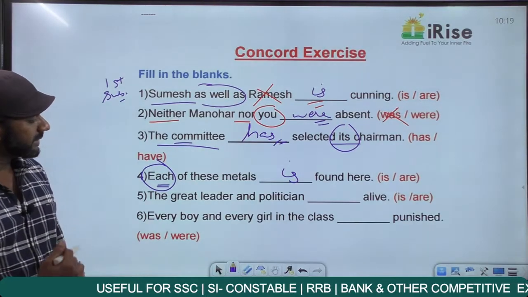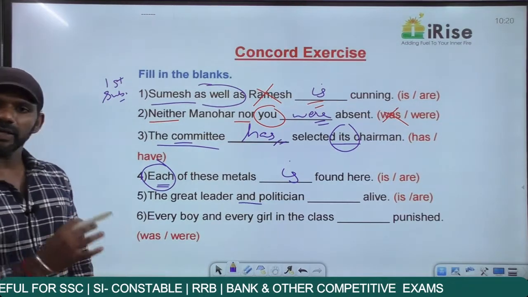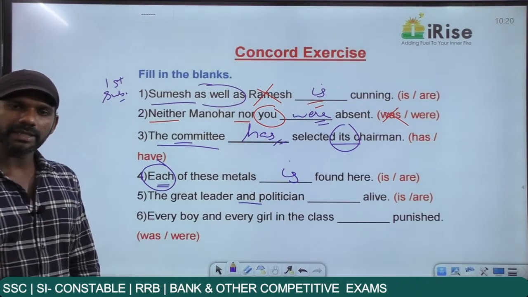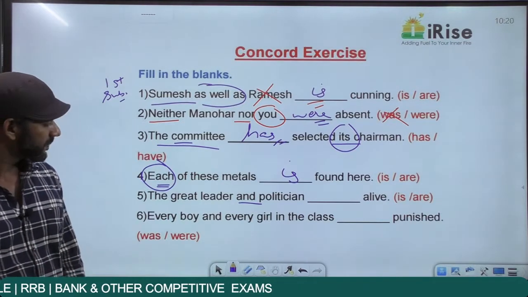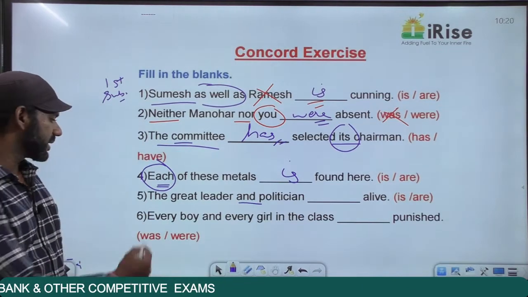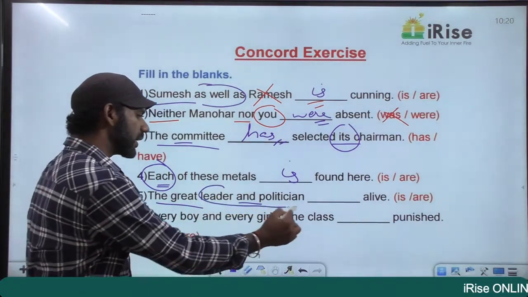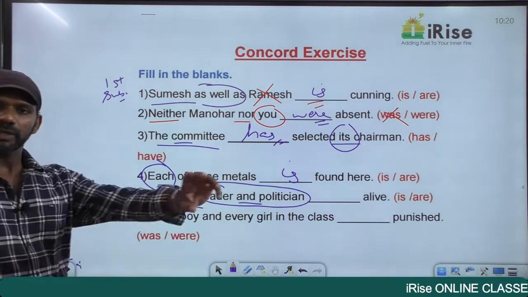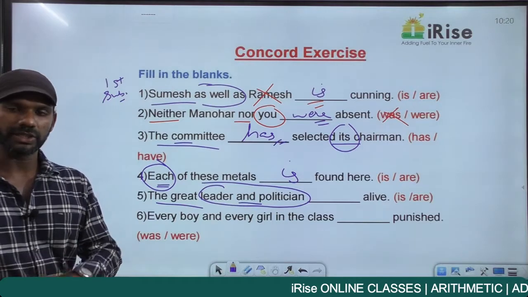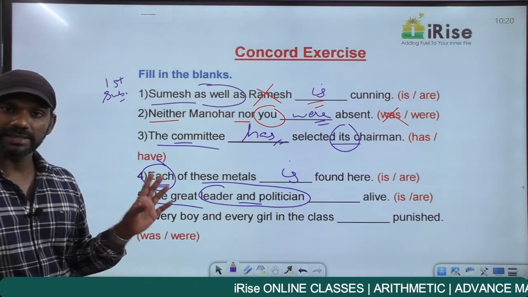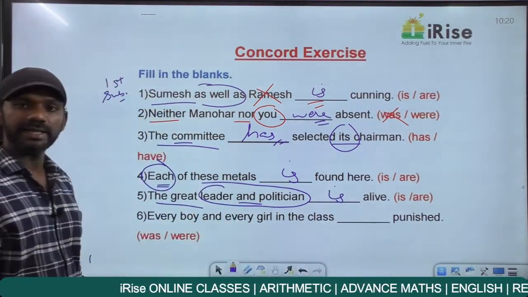Come on, next one. The great leader and politician dash alive. We have and in this statement. When and connects similar entities, the subject is singular. When and connects different entities, the subject is plural. The great leader and politician. The great is used only once. And the great refers to leader and politician. So the meaning of this statement is there's only one person here, and the same person is leader as well as politician. Subject is singular. The verb must also be singular. The great leader and politician is alive.